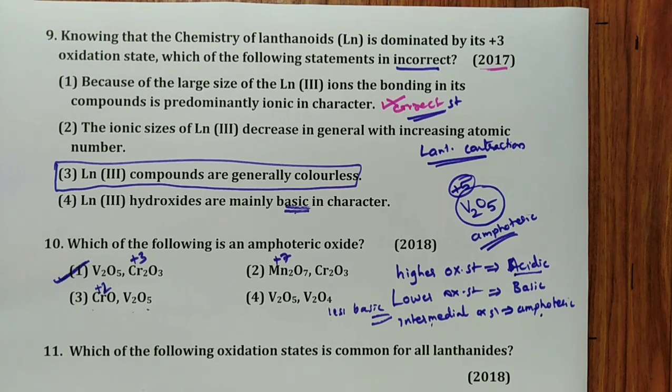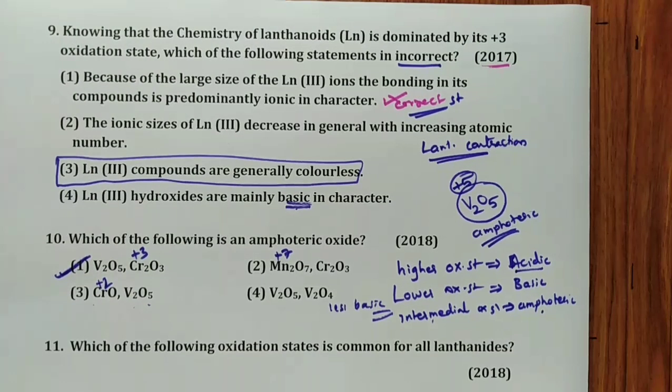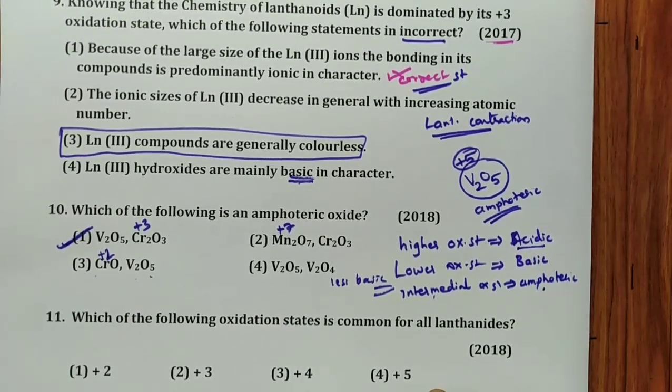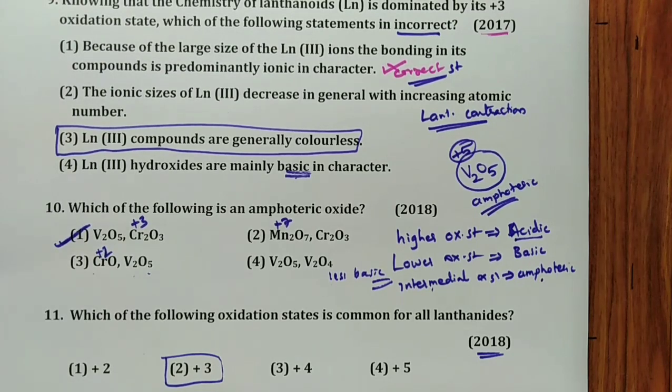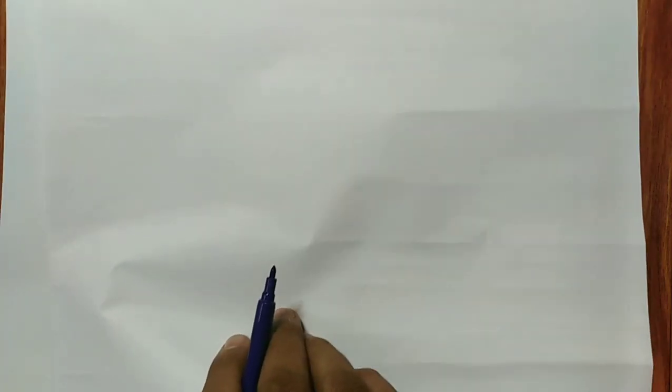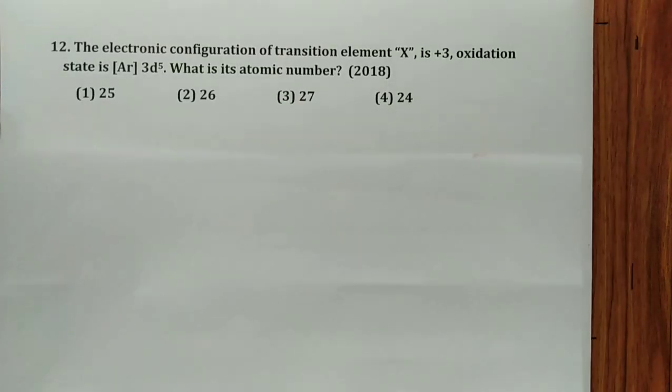Then 2018, next question. Which of the following oxidation states is common for all lanthanides? Very, very important. Very simple question. Common for all lanthanides, which one? So +3, for lanthanides and actinides. Always remember, +3 oxidation state is the more common oxidation state. Hence, remember, the answer for this question is 2. 2018 asked question. Yes, now the last two questions we will discuss in this final punch.